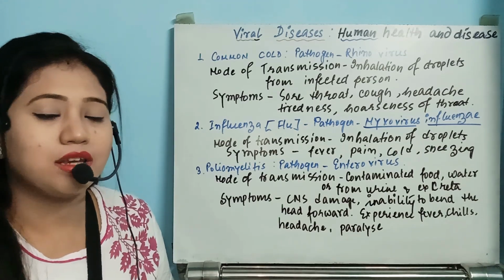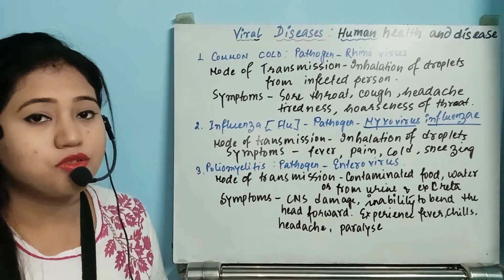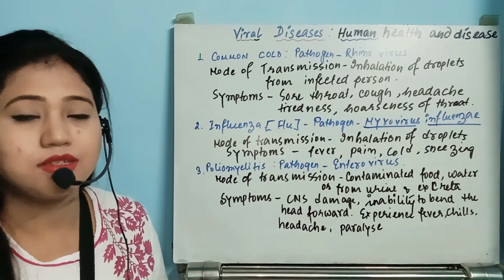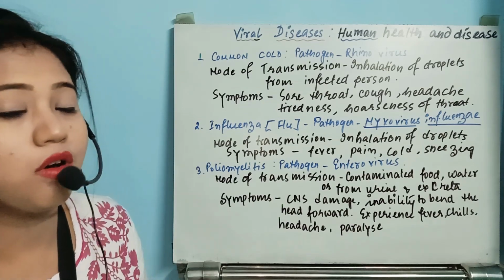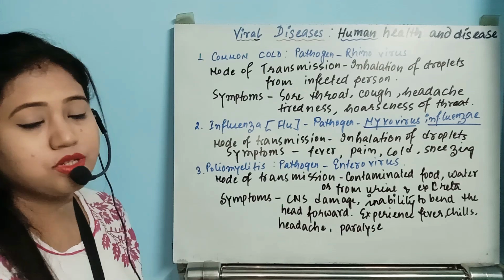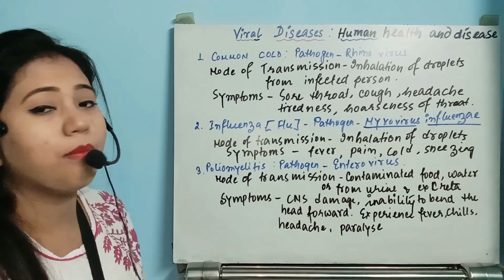Now we are going to start another causative organism, which is virus. The viruses can also cause different types of diseases. Let's start with all the types of diseases. First of all, in the viral disease, we have the normal disease that all of us have suffered from. What is that disease? That is common cold.